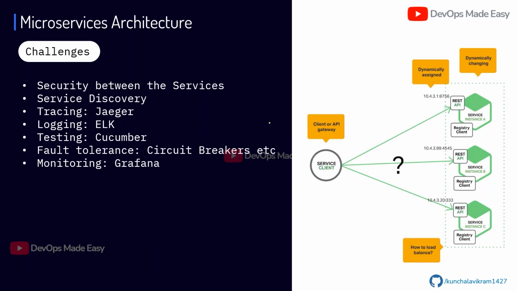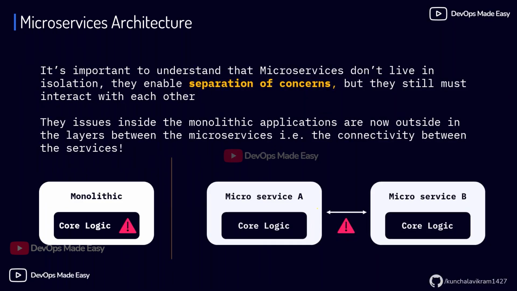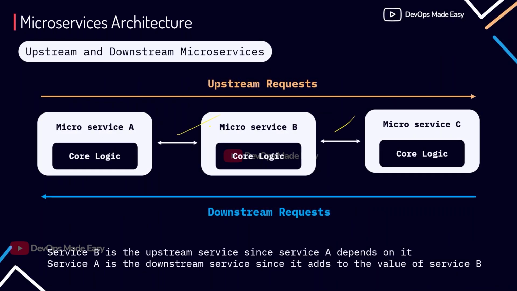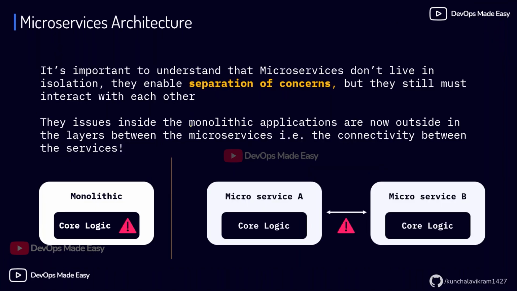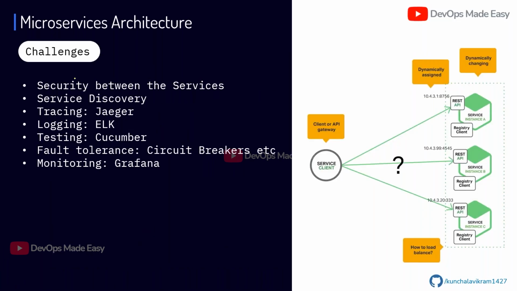Okay, and now what are the other challenges that we can face in case of microservices based architecture? The first one is the security between the services. Here we are not implementing any kind of security between the services. That means that anyone can see the traffic. Someone can intrude, and then they can use Wireshark or any other utility to gain access to the traffic, and then easily they can decode what is going on inside each and every microservice, because each microservice is now running on a different host machine. Not every microservice will run on the same host. That means that one microservice has to talk to the other microservice over the network. So if there is a network involved, obviously there are attacks. By default, if there is no security, it is highly risky.